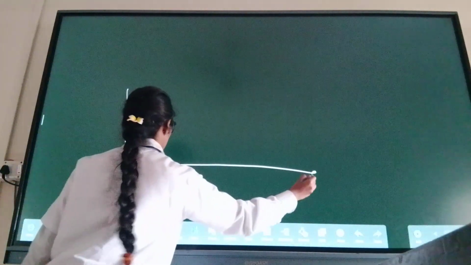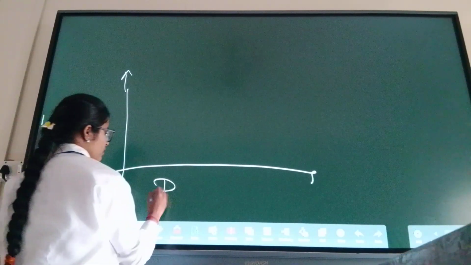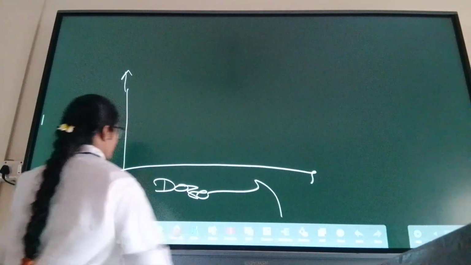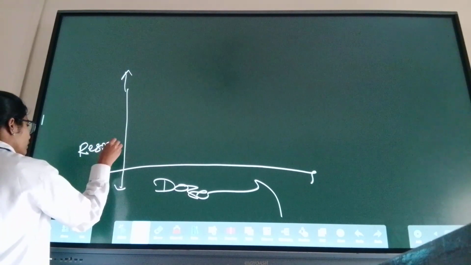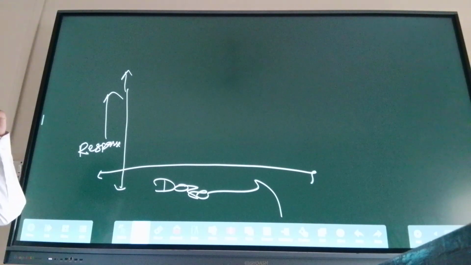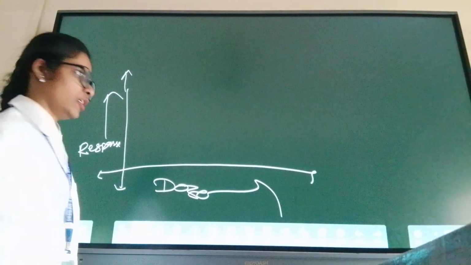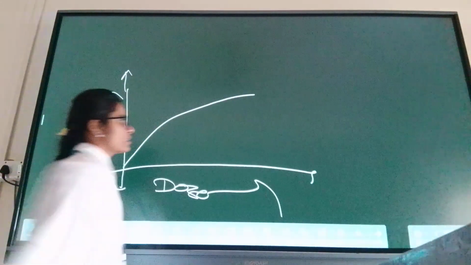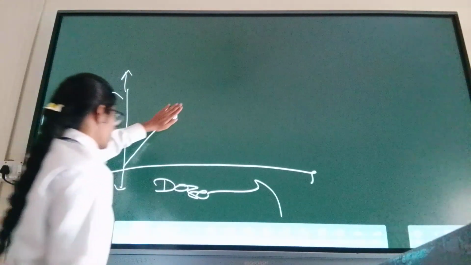Let's study potency and efficacy in the same graph. This is dose. This is response. Dose response curve. Now this curve is normally hyperbola shaped, but we don't want a hyperbola, it complicates our calculation.